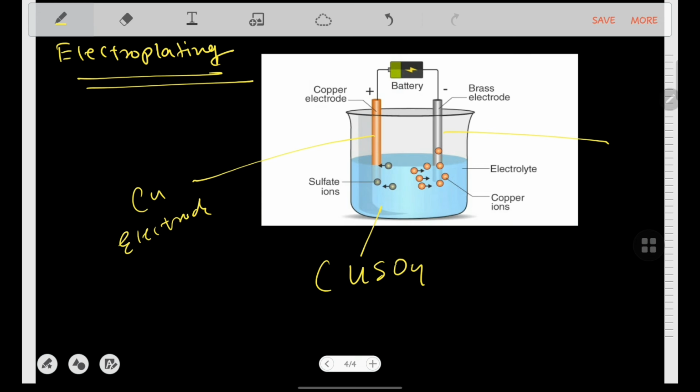Okay, the copper will be our anode because it is the positive one. And the brass electrode will be our cathode side, because the brass electrode is the cathode.